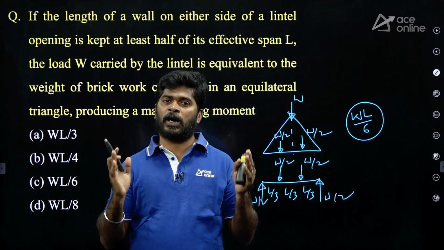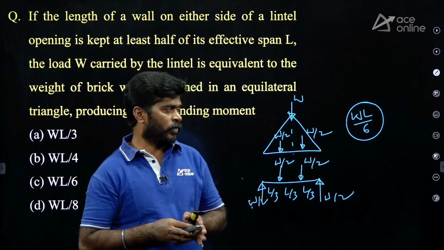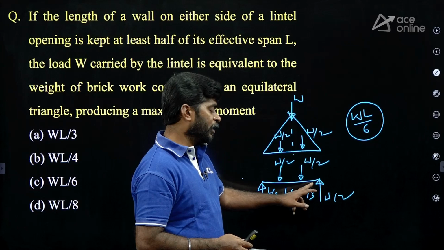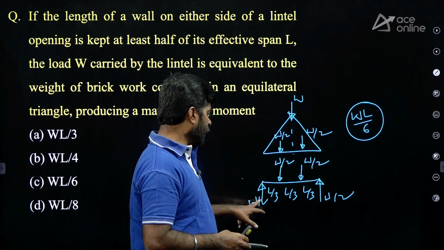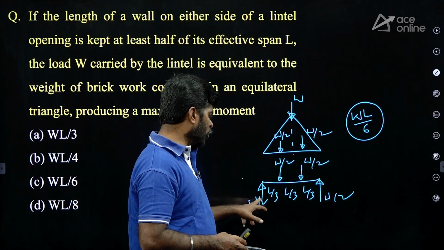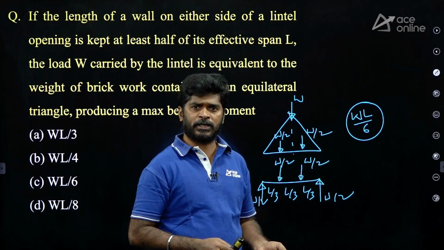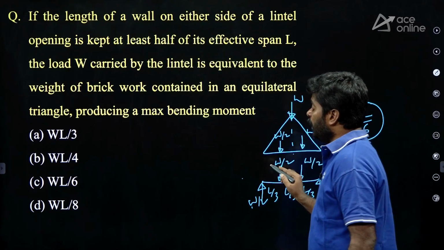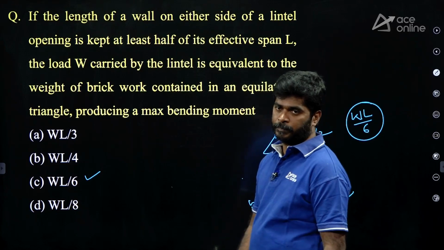These loads act at the centroid of the triangle. So finally, if you make it into a beam, the loads act at L by 3, L by 3, L by 3. Now take the moment from the reaction: W by 2 into L by 3, WL by 6. So WL by 6 is the maximum bending moment here.